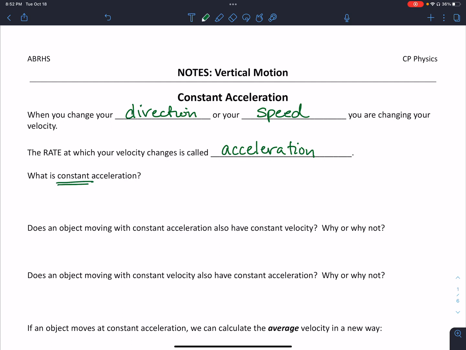So what does that really mean? If you're moving at constant acceleration, that means that your velocity changes by the same amount every second.